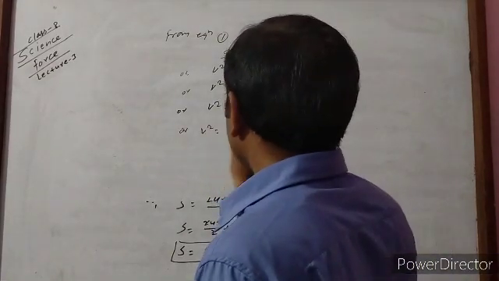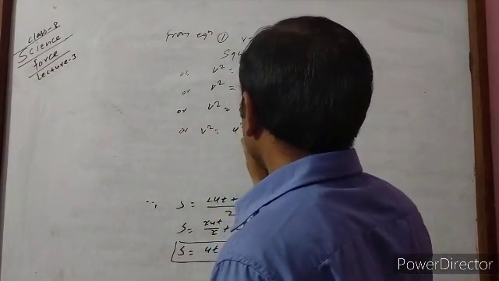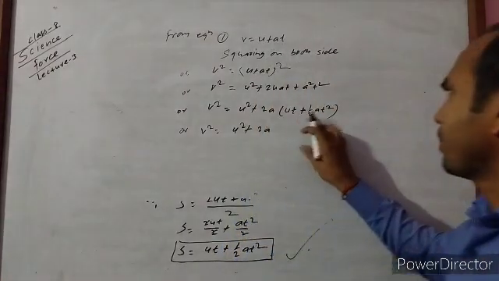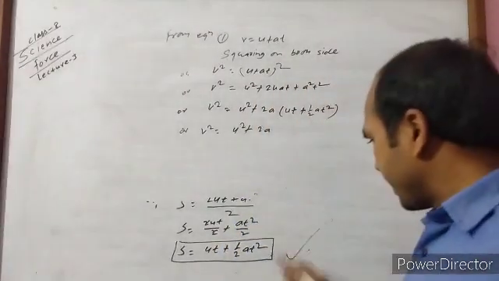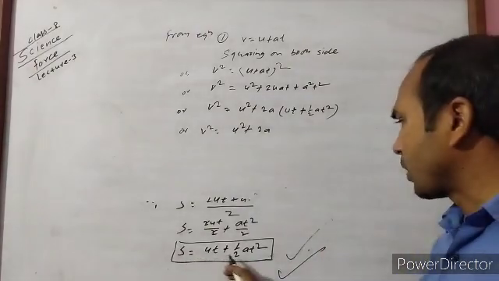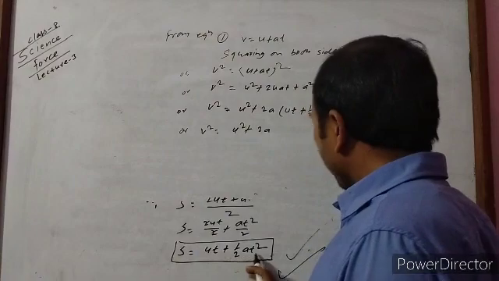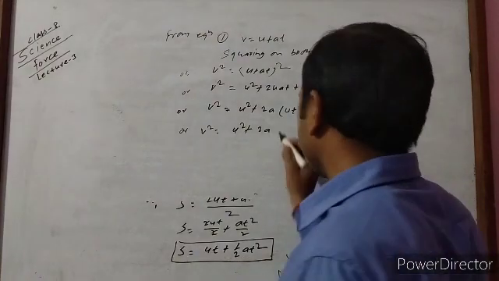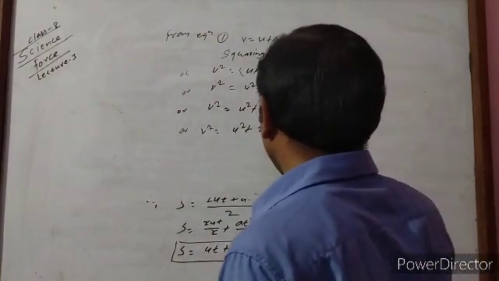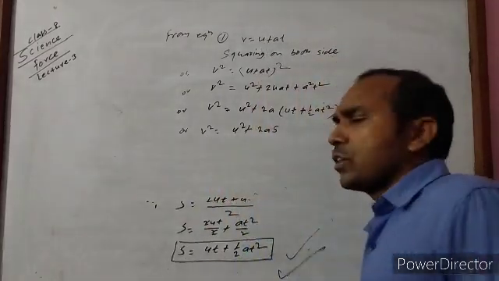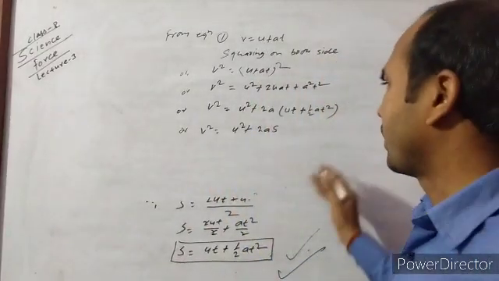Then v square is equal to u square plus 2a, and instead of this (ut plus half at square), there is an equation, that is s is equal to ut plus half at square, so instead of this we can put this value s. It means v square is equal to u square plus 2as. This becomes another equation.